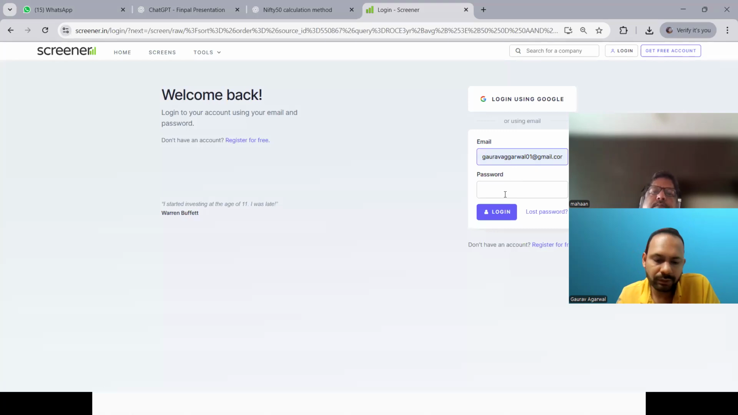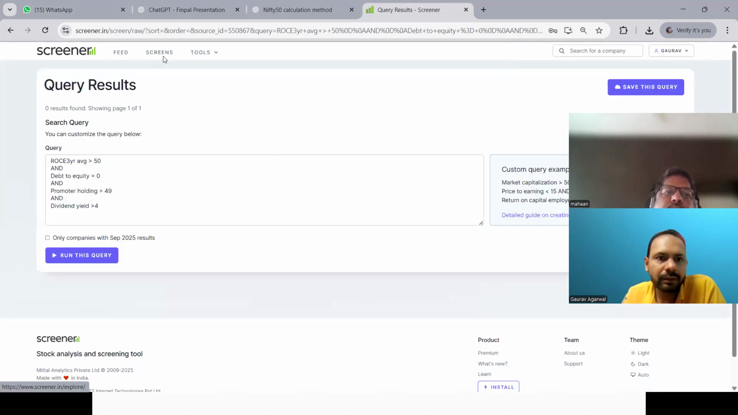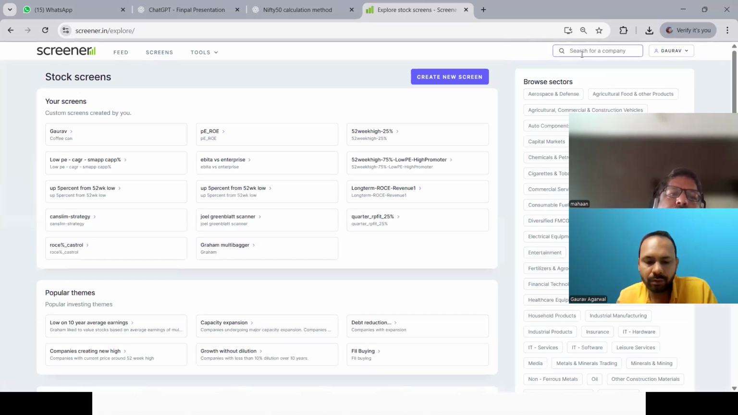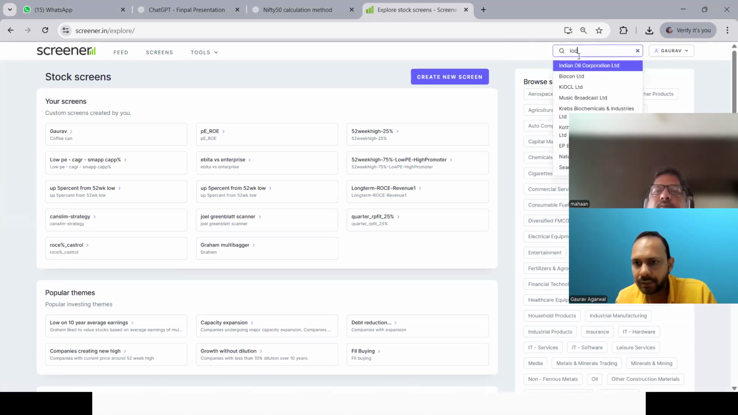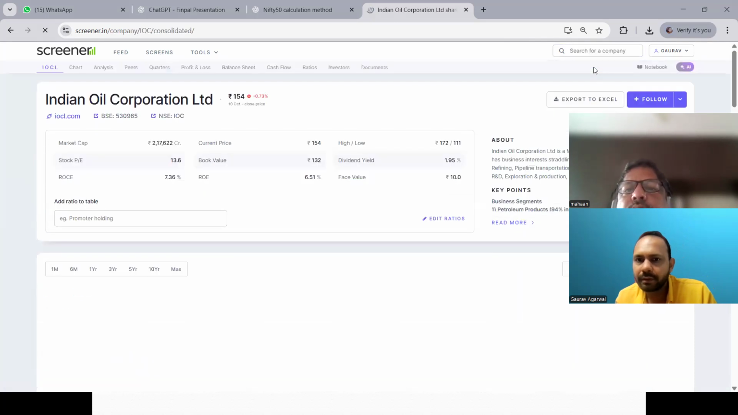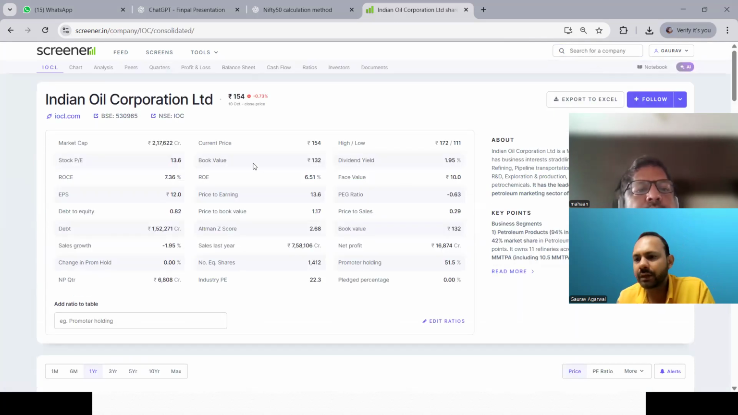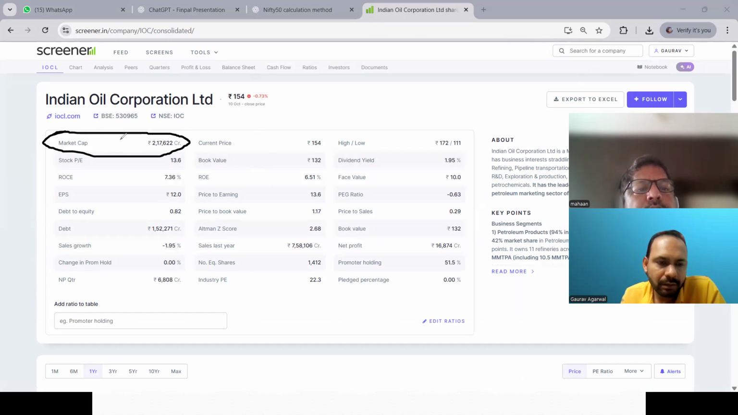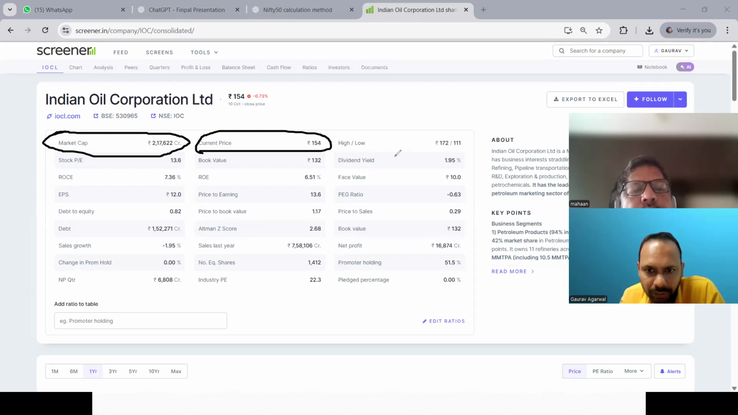Have you used this website earlier? No. Okay, fine. Let's say I want to search a company called IOC. I'll enter the name here, Indian Oil Corporation, and now it will show me all the data of the company, all the fundamental data. Like the market capitalization of this company, two lakh 17,622 crores, the current price 154, and if you want to see the dividend yield, it is showing 1.95%.